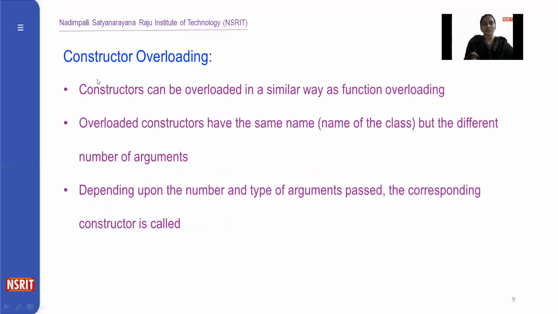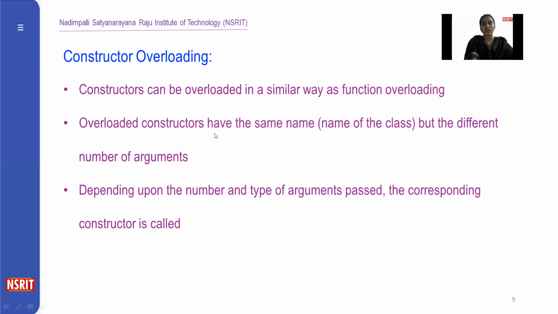Coming to the next topic, constructor overloading. A constructor can be overloaded in a similar way as function overloading. Function overloading means multiple functions having the same name with different parameters. The difference is in the type of the parameters and the order of the parameters. So within the same class, we can use different types of parameters. It is called constructor overloading.